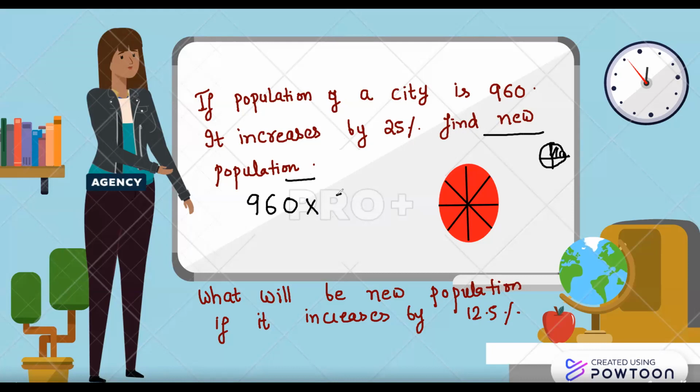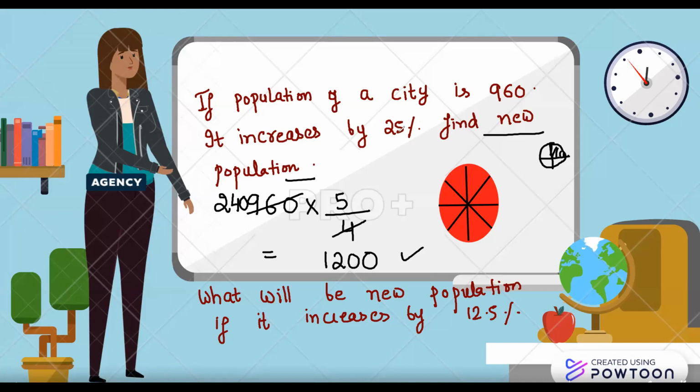So the new population will be just simply 960 into 5/4. Whatever comes will give you the answer. So it gives you 1200. So you can find very easily the population will be 1200.